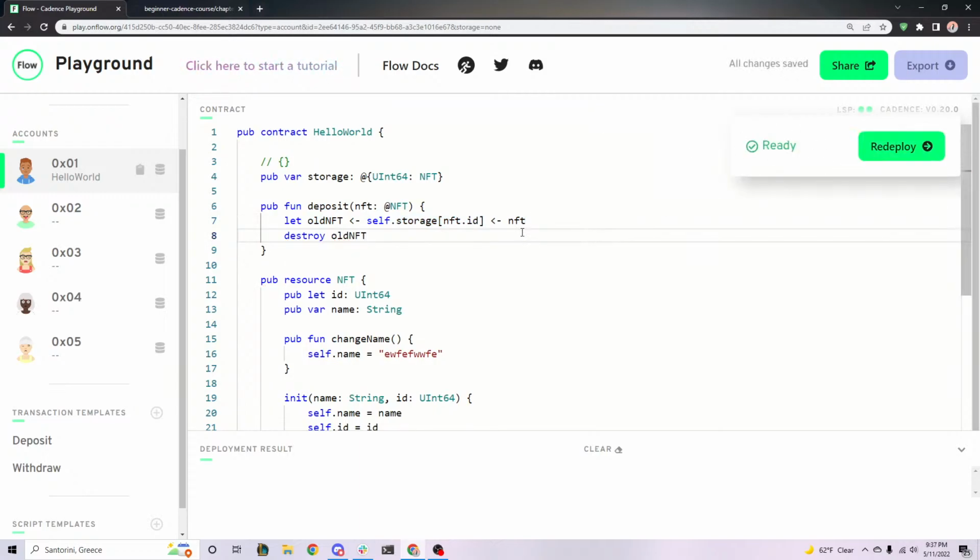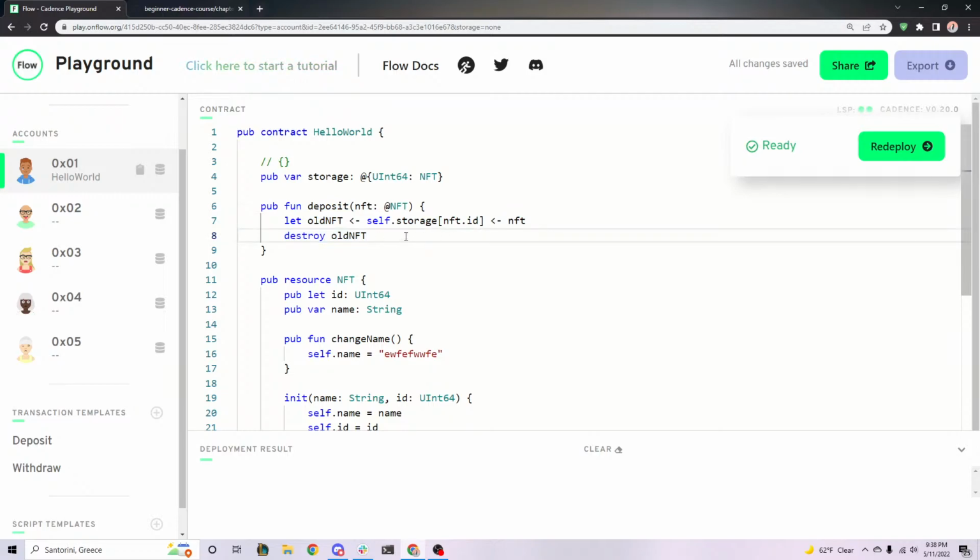All right, this is very weird. But what happens right now is it takes self.storage at nft.id, moves the old resource into this one, moves the new one into here, and then destroys the old NFT here. Now, one cool thing about this is that even if this is empty, it's still going to work. It'll just move an empty thing into here and then destroy an empty thing.